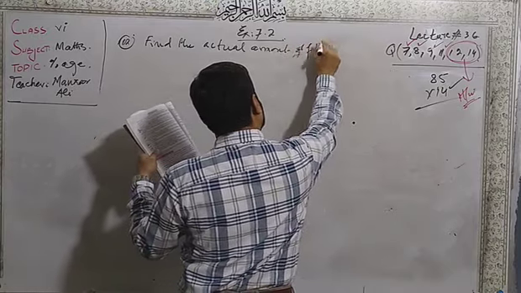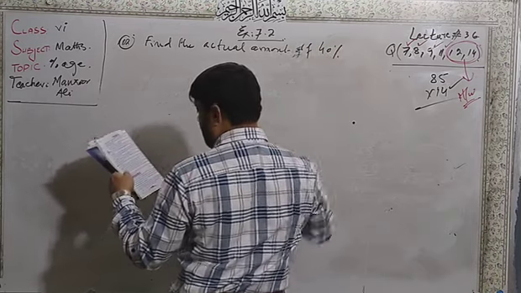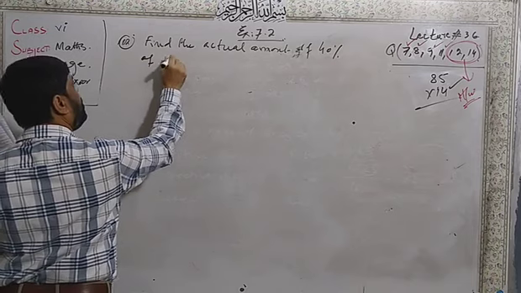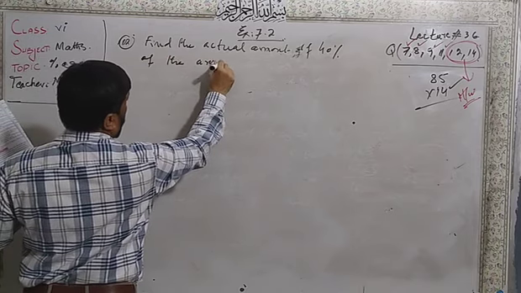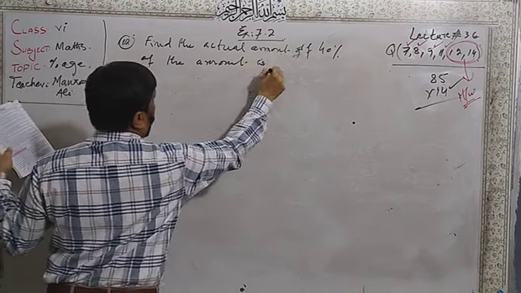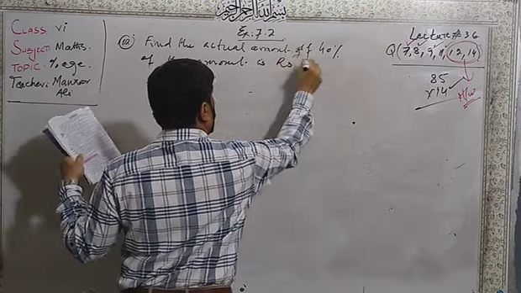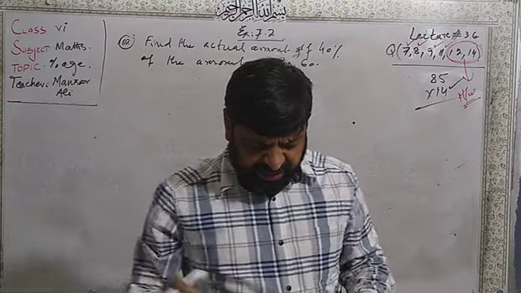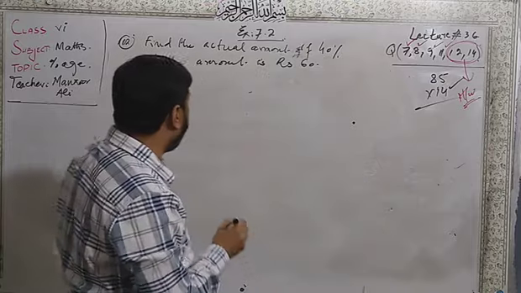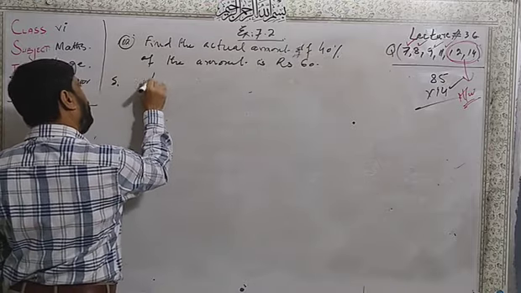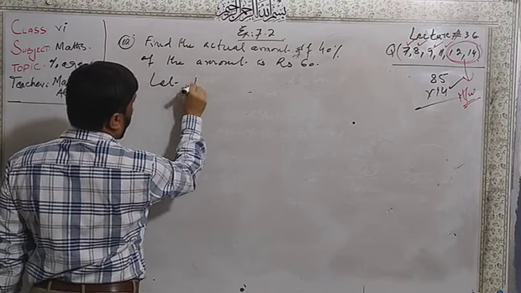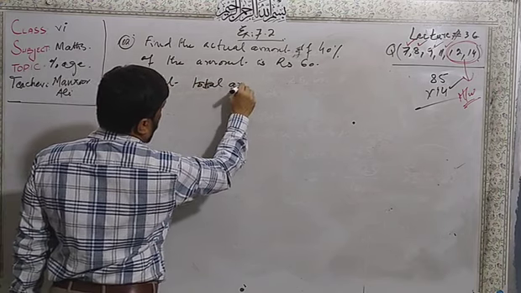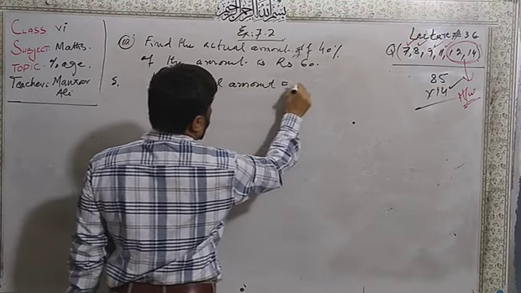Find the actual amount if 40% of the amount is rupees 60. Dear students, we will take the total amount as a supposition. Solution: let the total amount be equal to X.